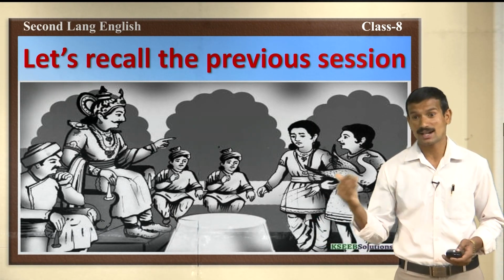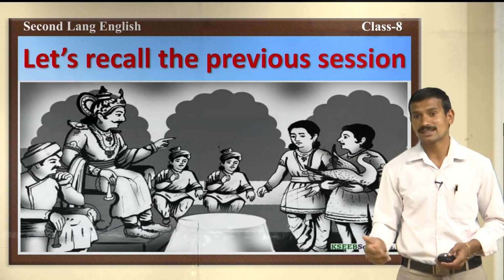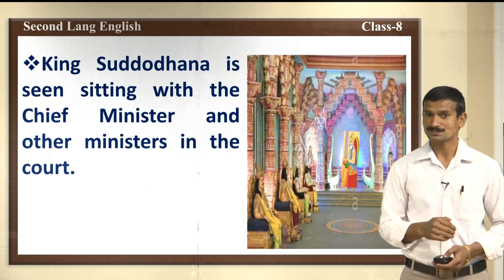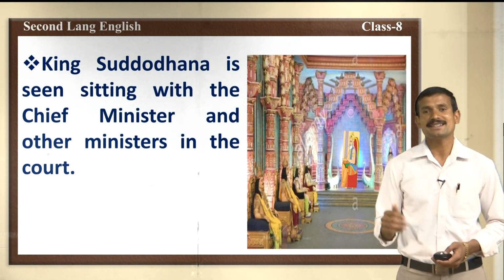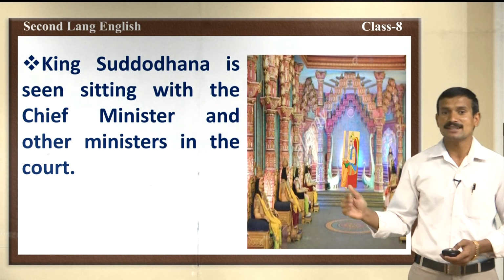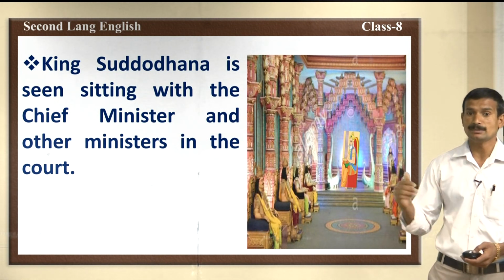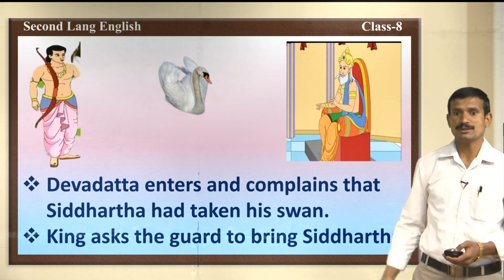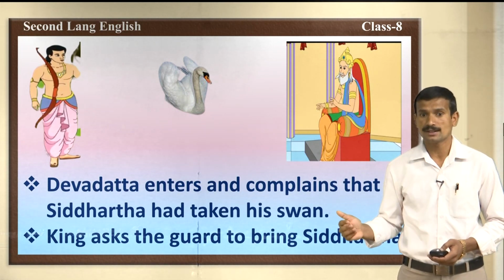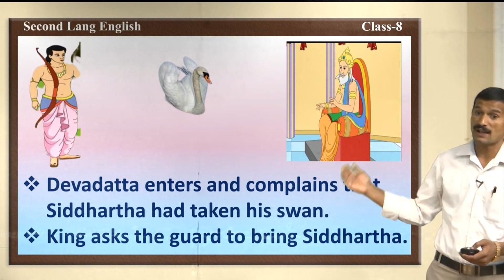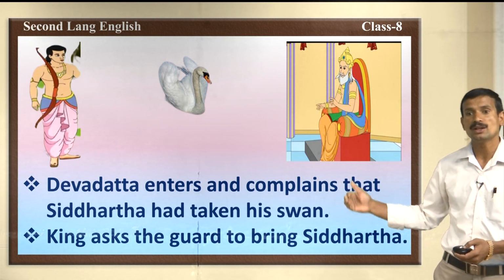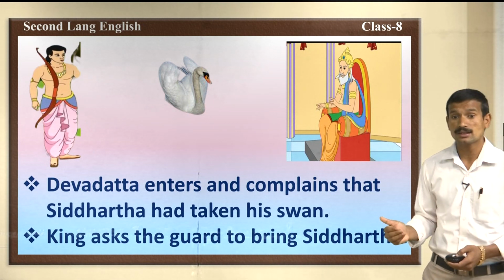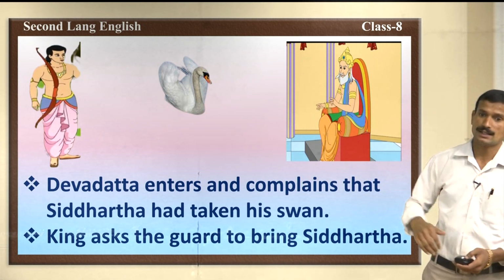We discussed that it is a folk play, and now let us go through some of the points in it. First point: King Shuddhodana is seen sitting with the chief minister and other ministers in the court. Next, Devdutt enters and complains that Siddhartha had taken his swan and he wouldn't give it to him. This was the complaint given by Devdutt. King asks the guard to bring Siddhartha.